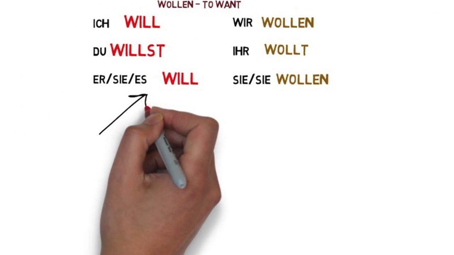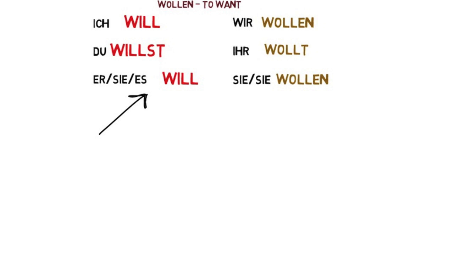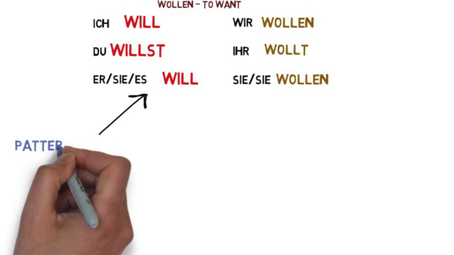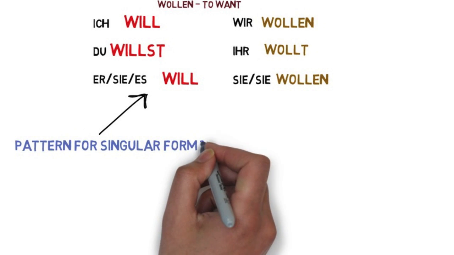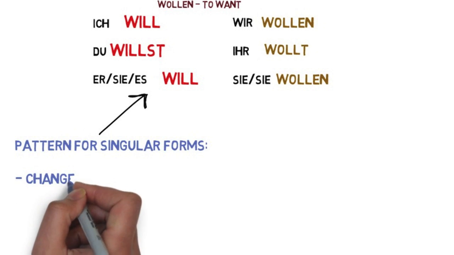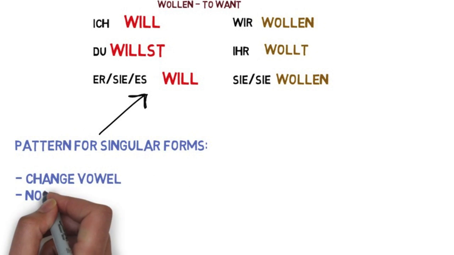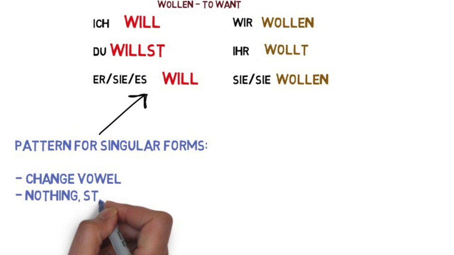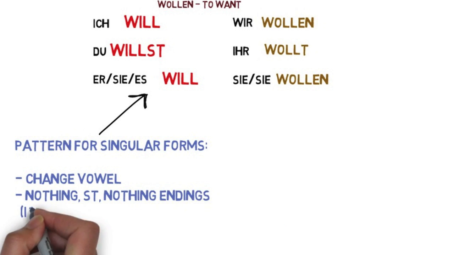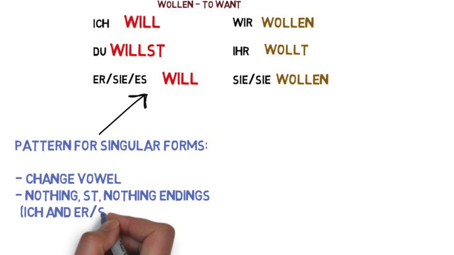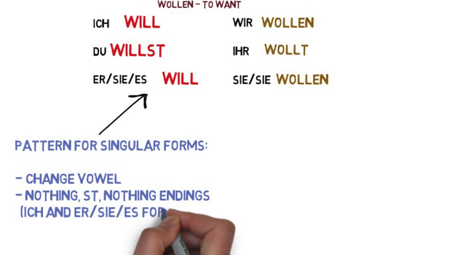Notice on the singular side that the vowel has changed from an O in the infinitive form wollen to an I in the conjugated forms. Furthermore, the conjugation pattern isn't the usual e, st, t that you're used to from other regular verbs. Instead, it's nothing, st, nothing. This means that the ich form and the er, sie, es form will always be the same with modal verbs.